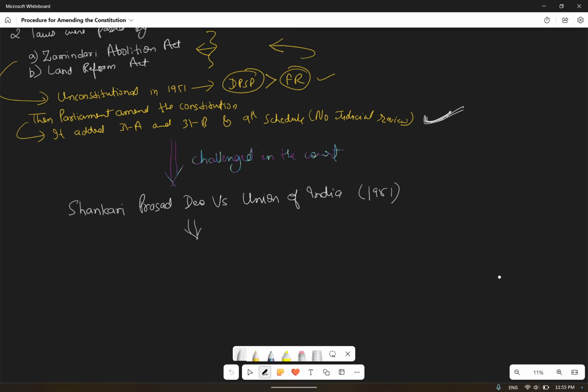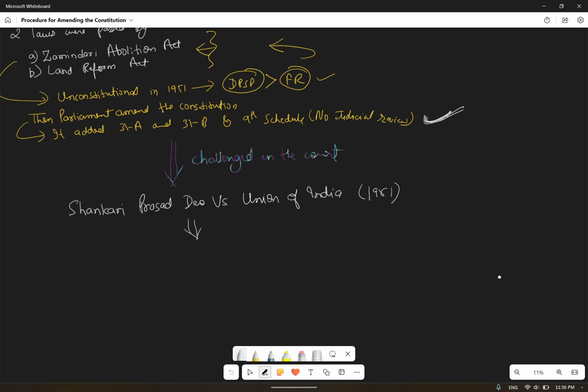Yeah, they added that article 13 clause 2 says law can't be deleted or modified, and article 13 clause 3 defined the law also. Okay, so how is it possible? Supreme Court said that the law does not include an amendment of the constitution made under article 368. So how can this be possible, that law can't be deleted or modified, and the definition is also there?